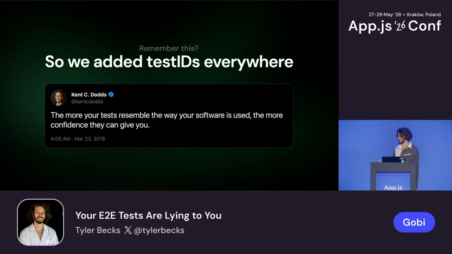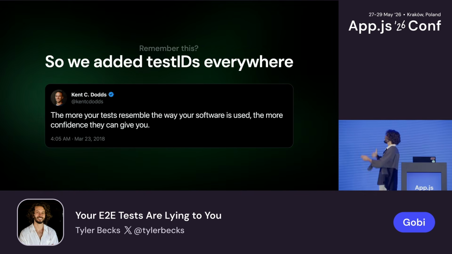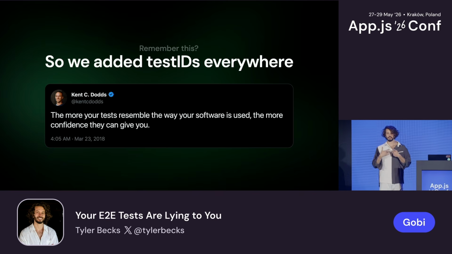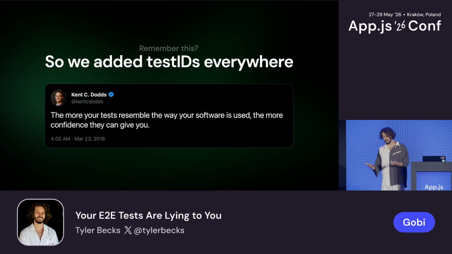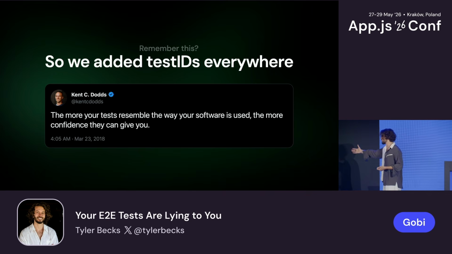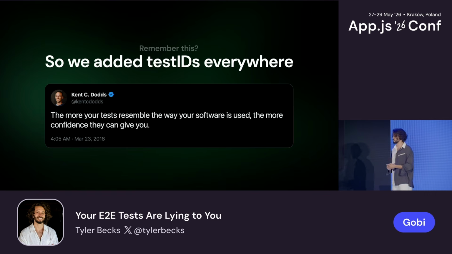I want to come back to this. There's a way that you address this. I didn't want to do this at the company, but we had to say, unfortunately, you cannot write these tests by selecting by text. It's what is ideal. It's what Kent Dodds recommends. It's pretty much what everybody recommends. The more your tests resemble the way your software is used, the more confidence they can give you.